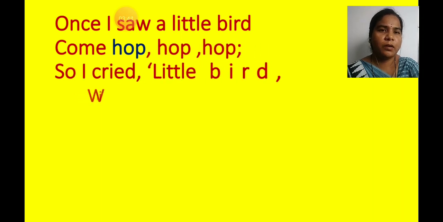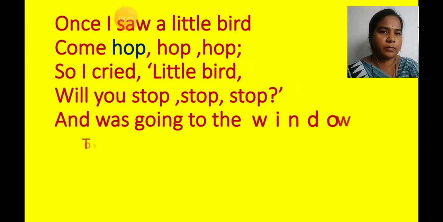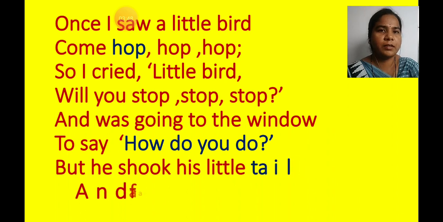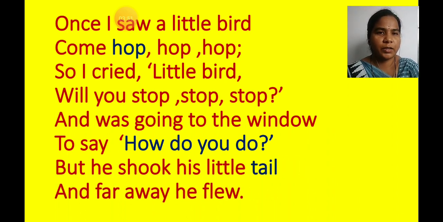First of all, we will read this poem. Yes, we will sing this poem. So children, try to sing with me. Once I saw a little bird come hop, hop, hop. So I cried, little bird, will you stop, stop, stop? And was going to the window to say, how do you do? But he shook his little tail and far away he flew. Did you like it, children? So shall we sing again?